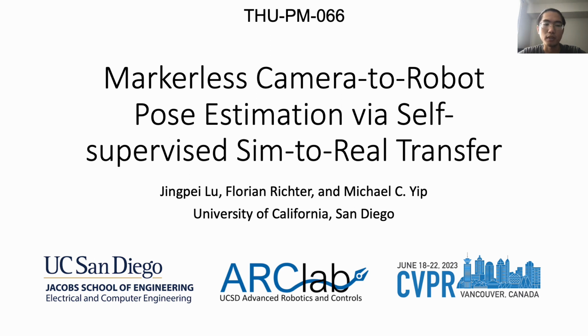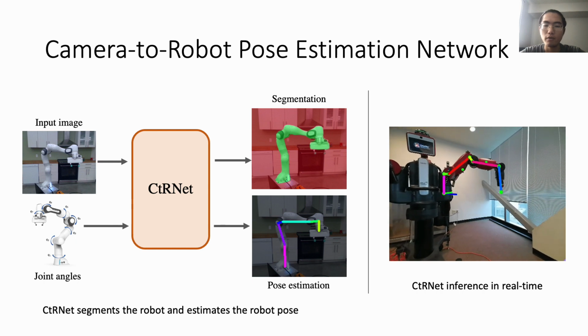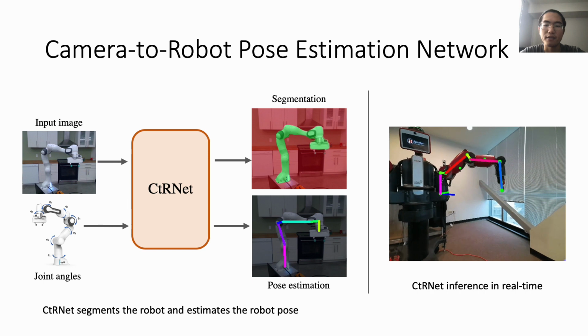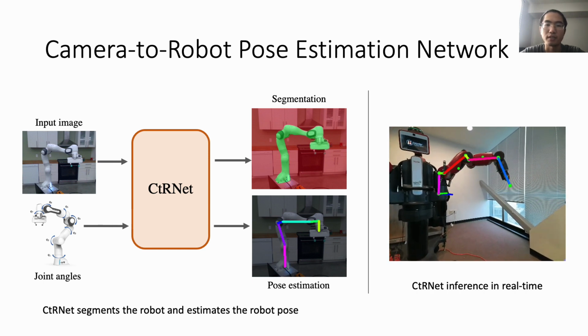I'm presenting our work on markerless camera-to-robot pose estimation via self-supervised sim-to-real transfer. In this paper, we propose CtRNet, an end-to-end framework for camera-to-robot pose estimation without markers. Our framework segments the robots and estimates the robot pose at a high inference rate, which is ideal for real-time robotic applications.